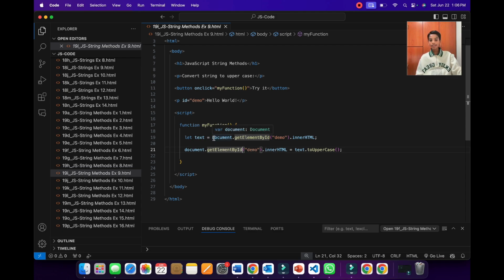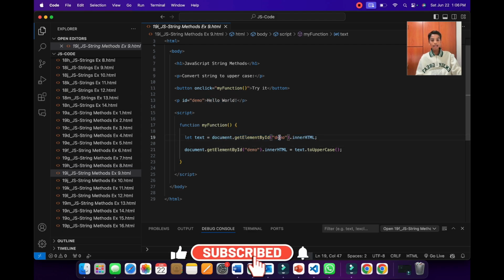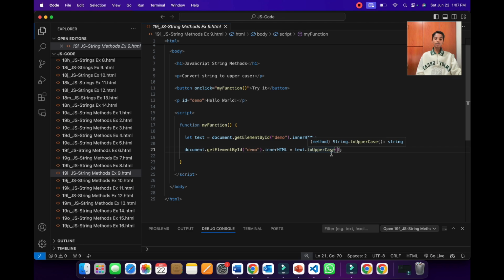Over here, we're storing the value by using the document.getElementById method. We're getting the ID of demo, so it has the text hello world, and then we're just storing it. And then we're using the document.getElementById method again, getting the ID of demo, and then we are replacing the content inside with text.toUpperCase.